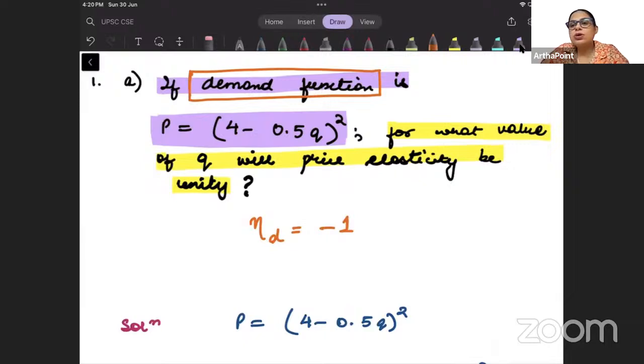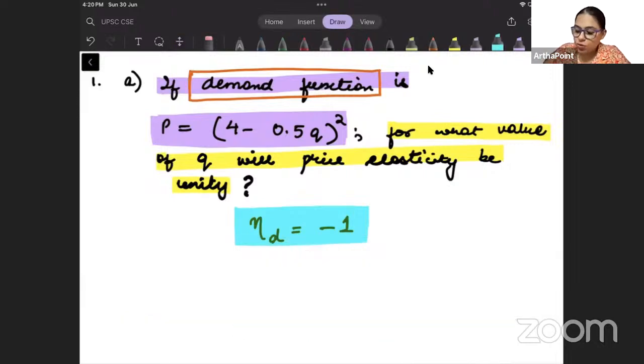We are talking about demand, है ना? And elasticity of demand is always negative. So remember that when I will be equating it to demand, जो भी मेरी elasticity निकल के आएगी, I will go ahead and I will equate it to -1. So that is the first important thing that you have to remember.